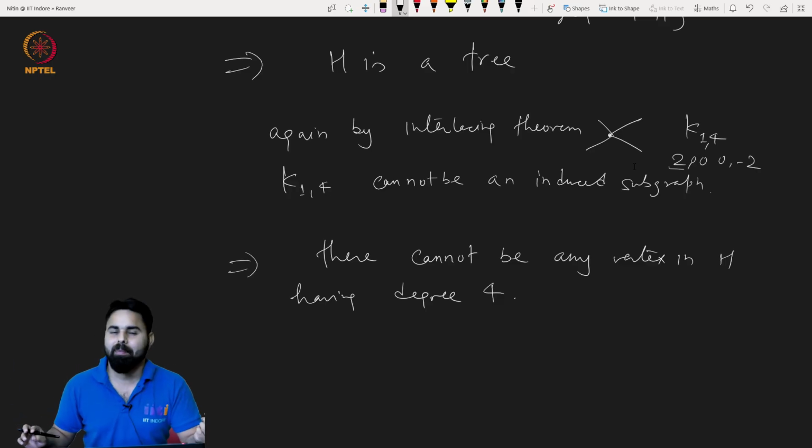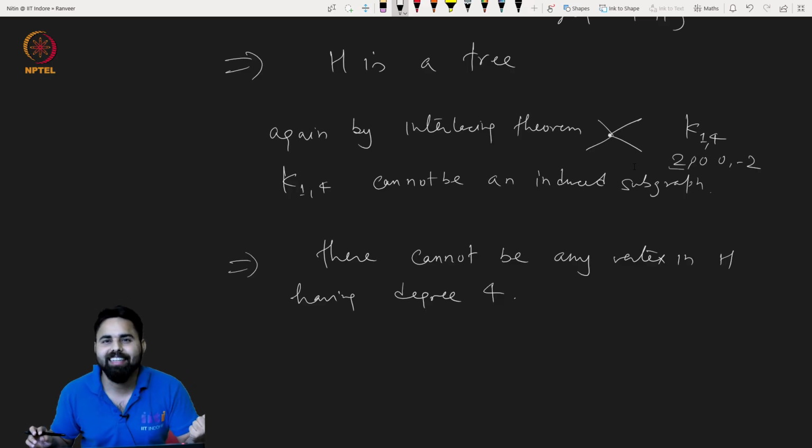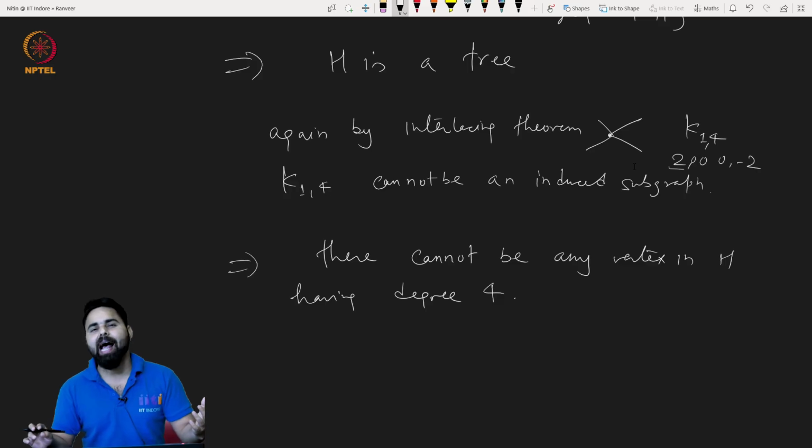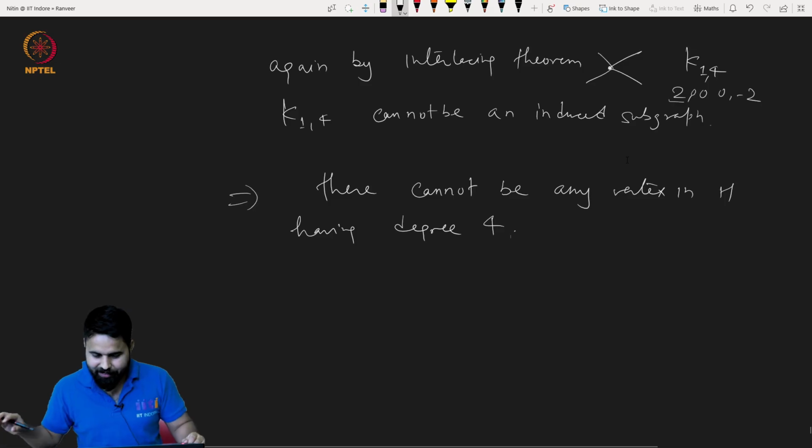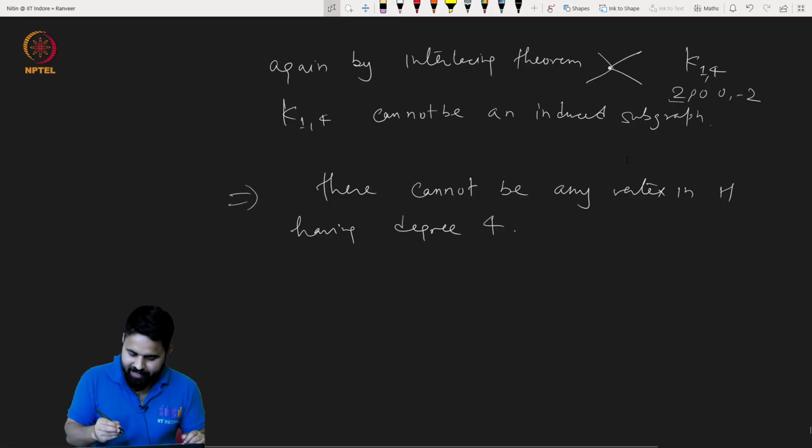But if there is a vertex of degree 3, then this is not a path graph. So we have to prove that there cannot be a vertex of degree 3. Let us first see a very tricky part here.